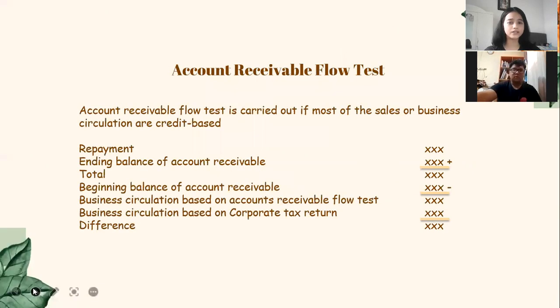And the third, account receivable flow test. Account receivable flow test is carried out if most of the sales or business circulation are credit based. For the formula, repayment plus ending balance of the account receivable, we got the total, minus beginning balance of account receivable. We got the business circulation based on the account receivable flow test, and minus business circulation based on the corporate tax return, we got the difference.